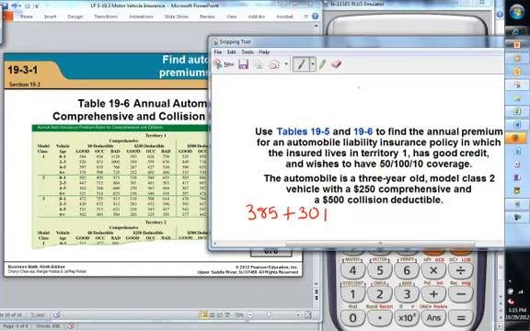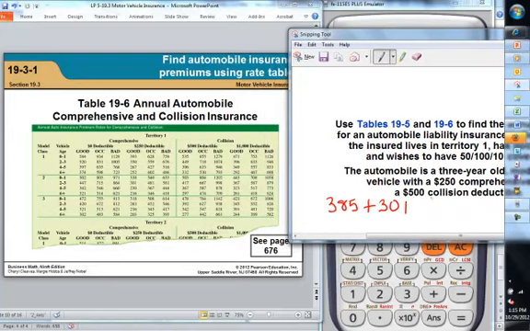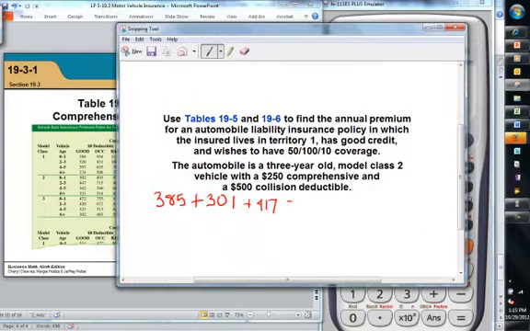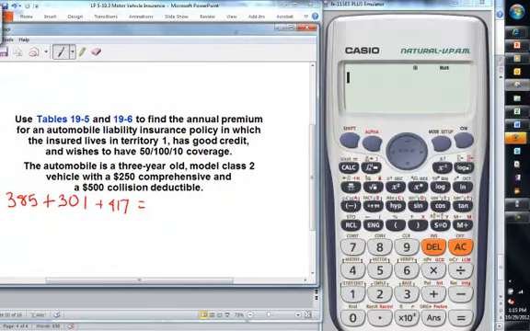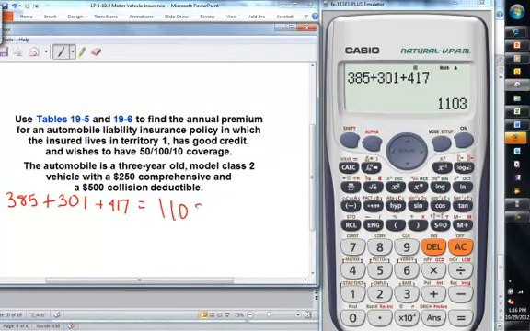And then collision is the next table over. $500 collision, 3-year-old Class 2, $500 deductible, good credit rating is 417. So we add that up: 385 plus 301 plus 417 is 1103.